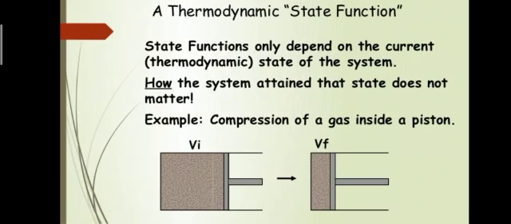However, there are some properties which are path dependent. I have told you that state functions are path independent. They only depend upon temperature, pressure and volume. However, there are some properties which are path dependent, so they are not state functions. For example, heat and work. The heat is path dependent. They are not the property of the system but simply represent a mode of transfer of energy from the system to the surrounding.